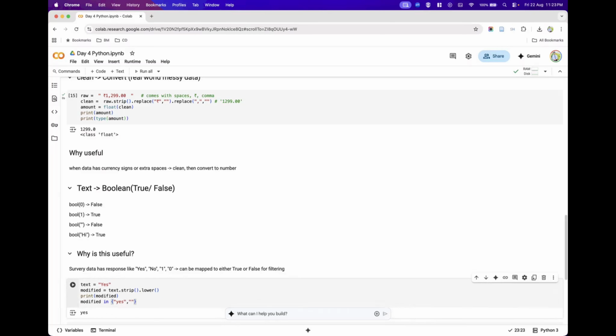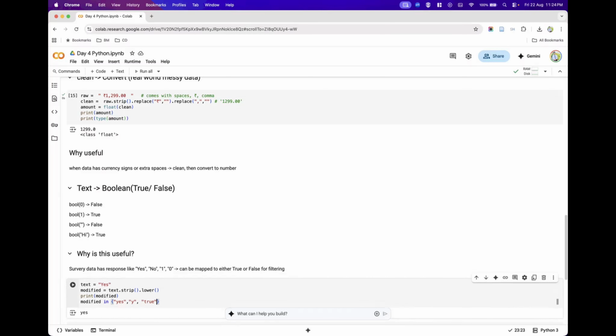For example, in the last class I told you the set data type is represented in curly braces. So we are trying to see whether that lowercase "yes" is present inside this set data type or not.